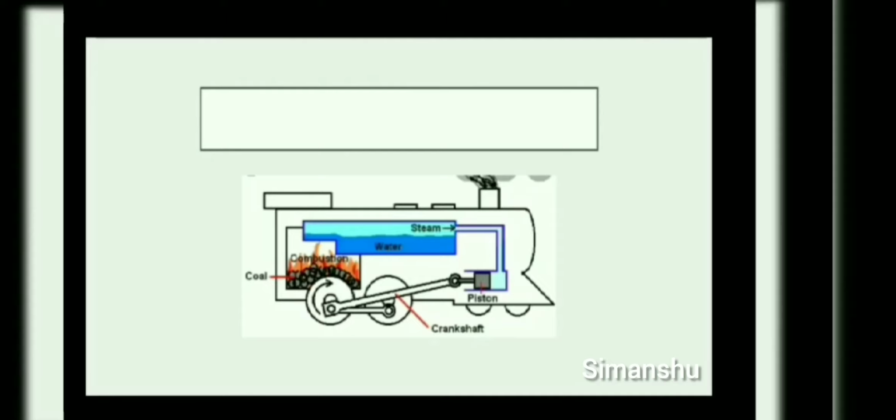Here I tried to show you one more thing, that in a steam engine also, however it works on the use of steam, that steam is also obtained by using thermal energy. You can see the combustion chamber shown here where coal is burning. That coal converts water into steam, and further that steam moves toward the piston, and that piston helps in moving the wheels. So it is basically heat energy obtained from coal which is helping the engine to move. Is it clear?